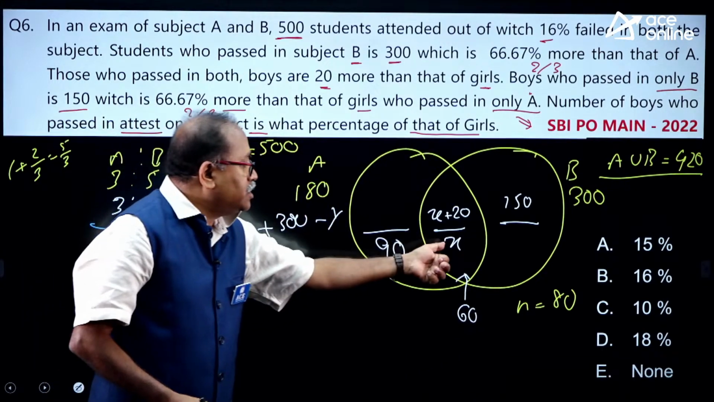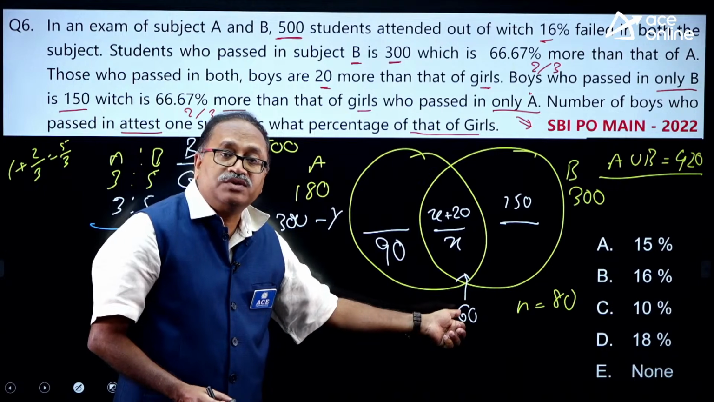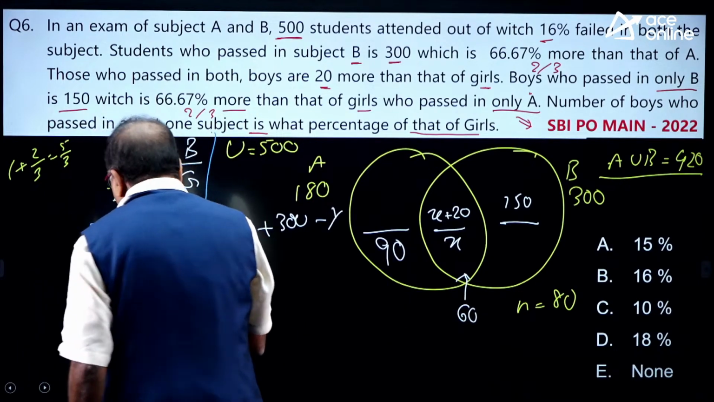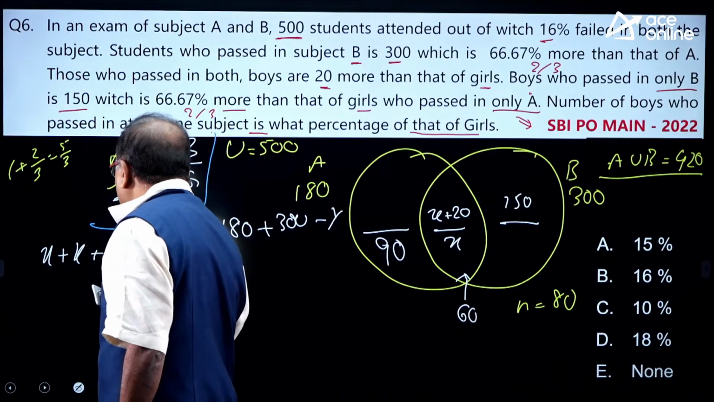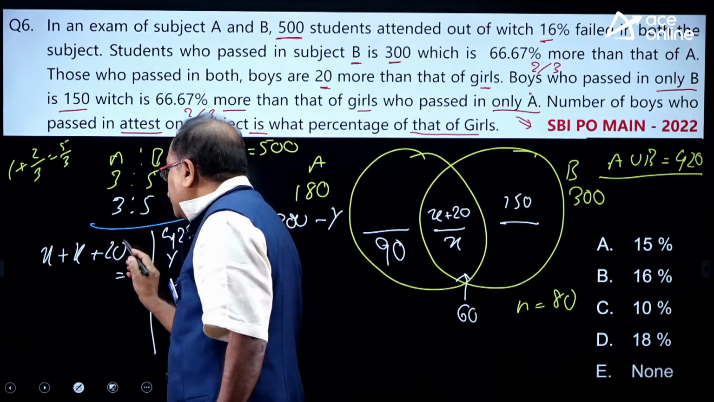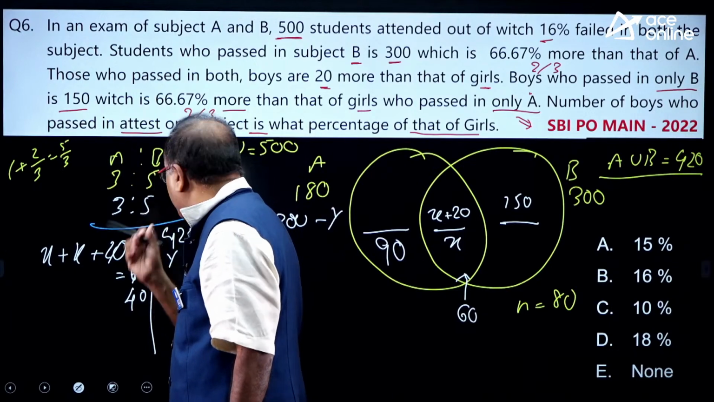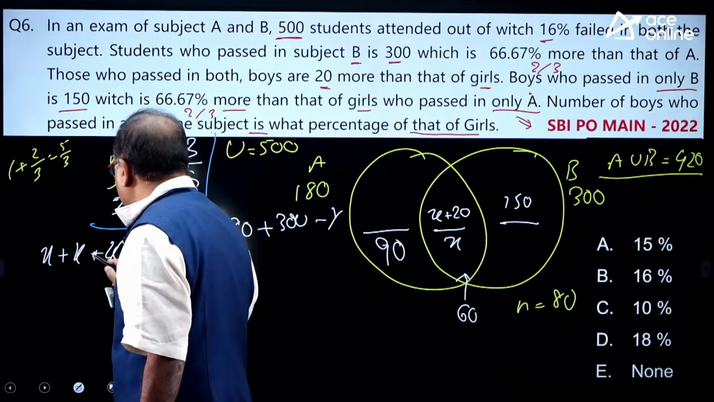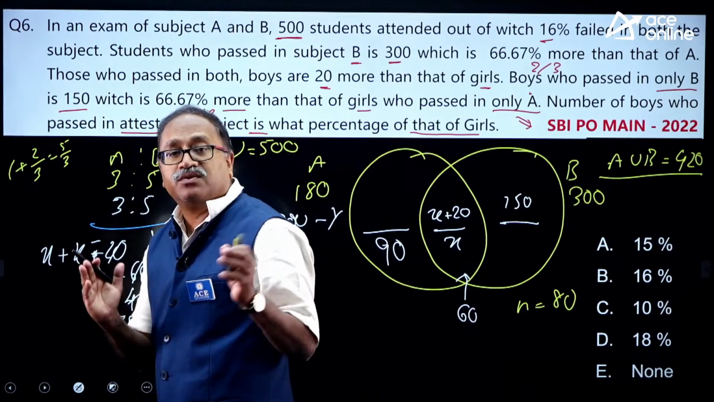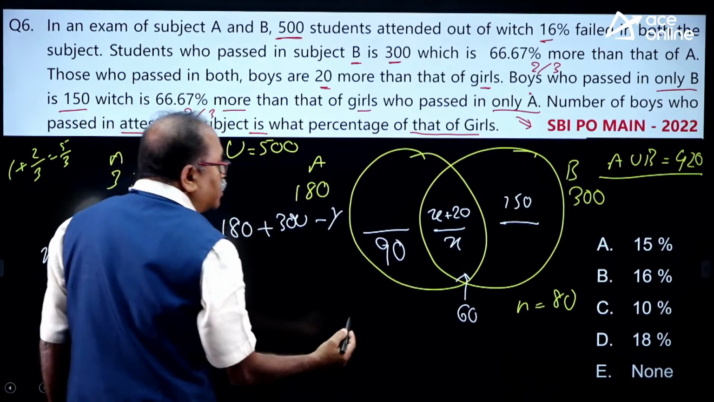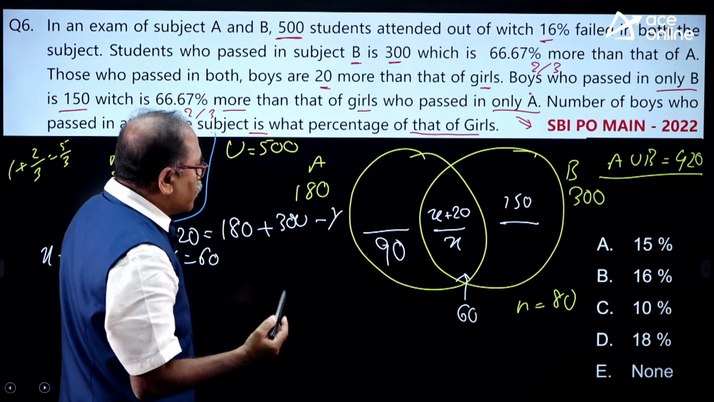Now add these two: x plus x plus 20 is equal to 60. I am doing the rough work over here. Then this 20 comes over here as minus 20, so 2x is equal to 40. I am sorry, this is minus, so 2x is equal to 80... no, 2x plus 20 is equal to 60, so 2x is equal to 40 and x is equal to 20. Here it is 40. Okay.